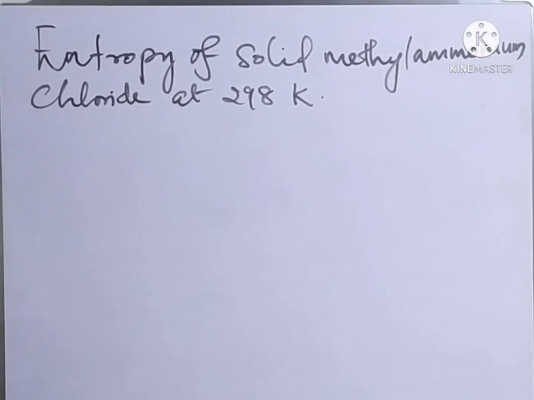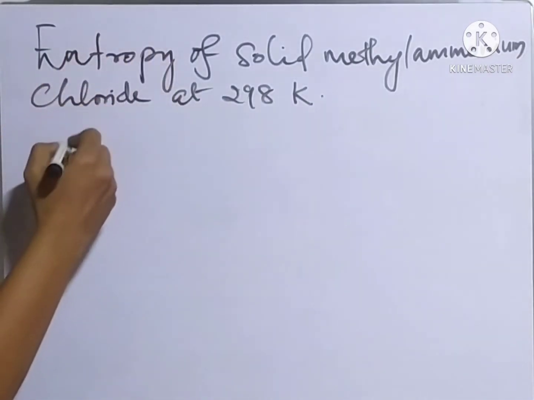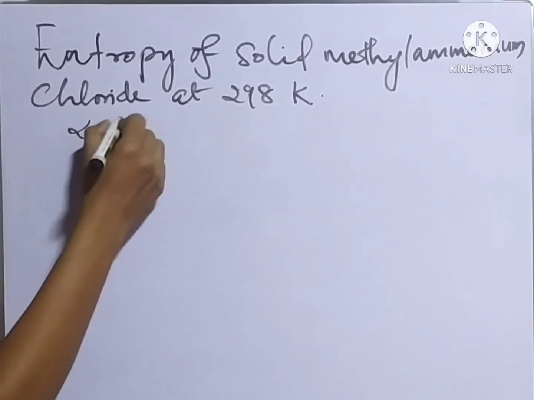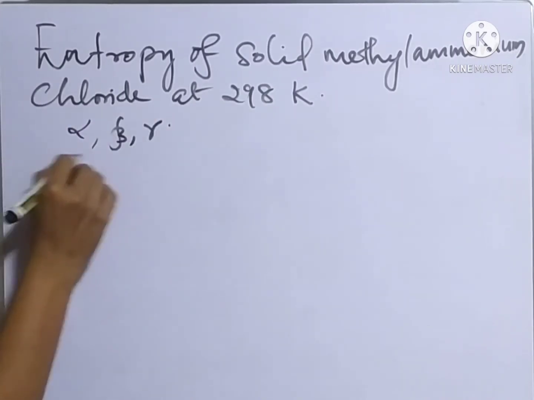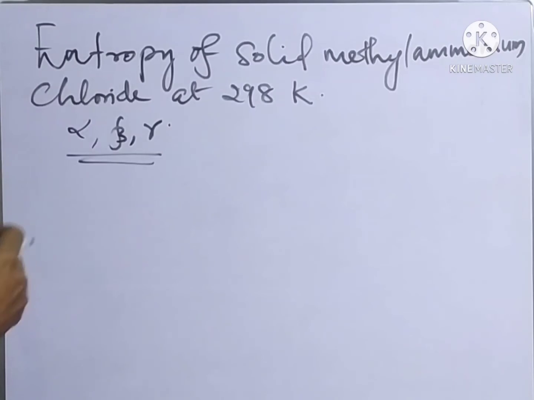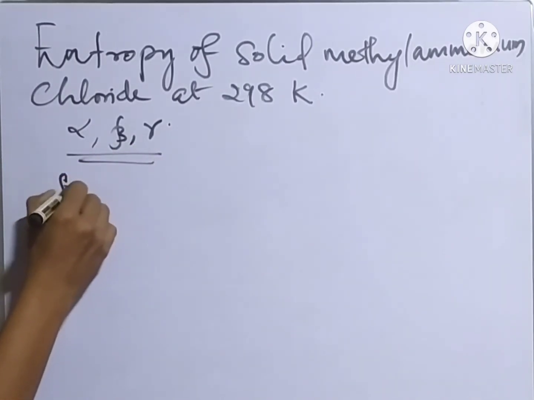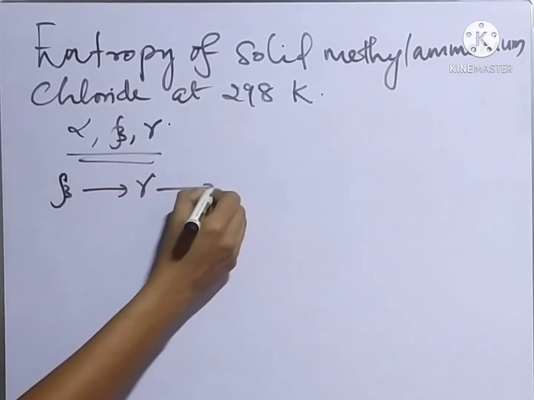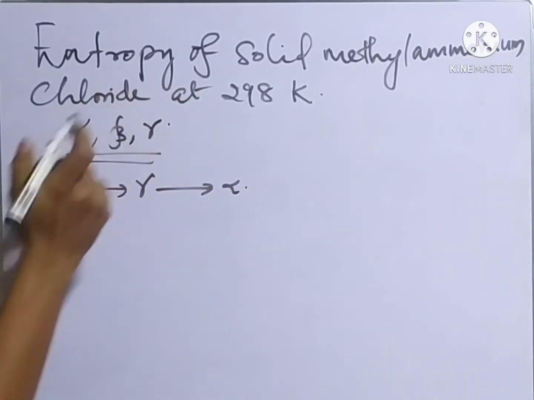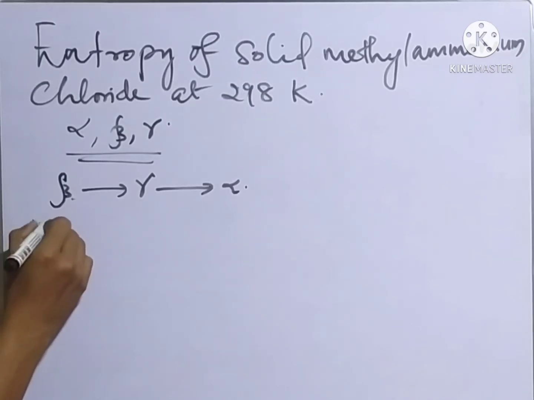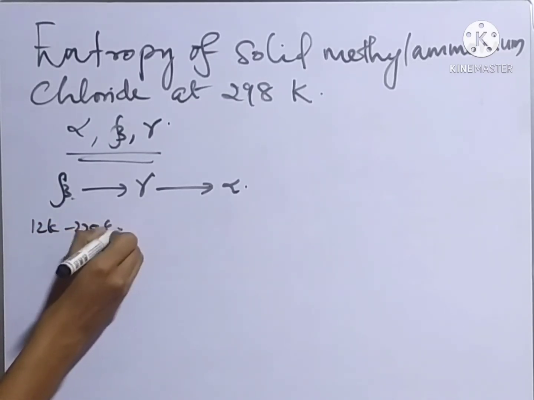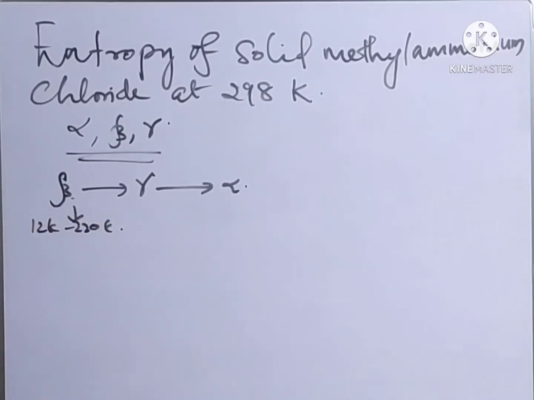So let us take an example. The question is, calculate the entropy of solid methyl ammonium chloride at 298 Kelvin. Usually solids exist in three forms: alpha, beta and gamma. In the case of methyl ammonium chloride, its transition is like this: beta to gamma to alpha. So from 12 Kelvin to 220 Kelvin, it exists as beta.